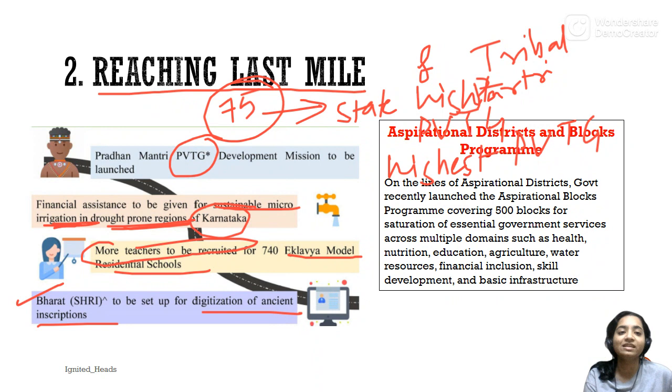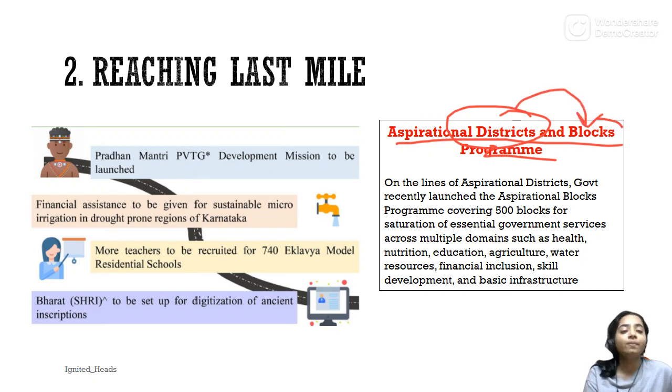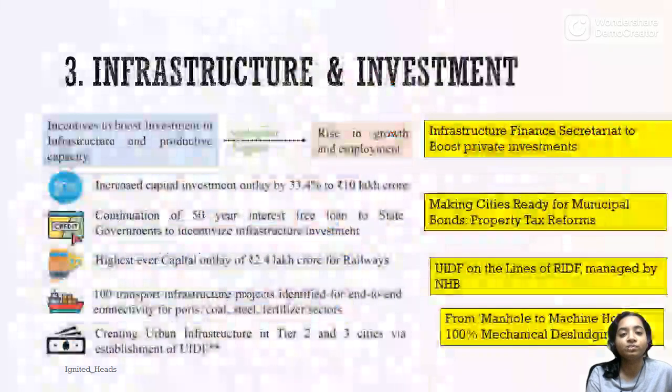Then we come to aspirational districts and blocks. Aspirational districts is an old program. So now the government is focusing on blocks. Districts से नीचे आके हम ब्लॉक्स पे फोकस करेंगे so that we deal with the root cause of the issues which are causing the backwardness in those blocks, and cure the root issue in those blocks.